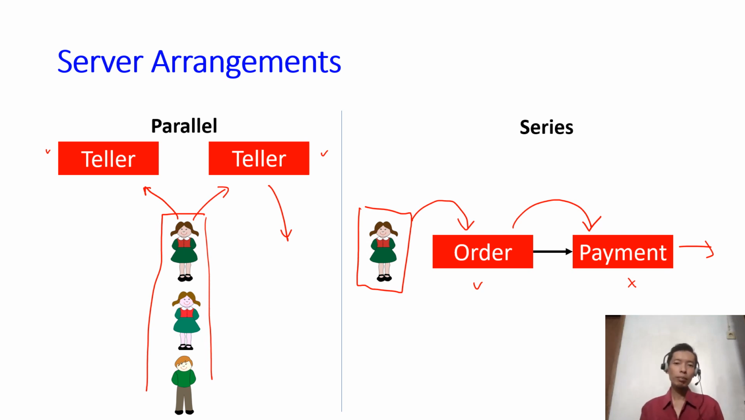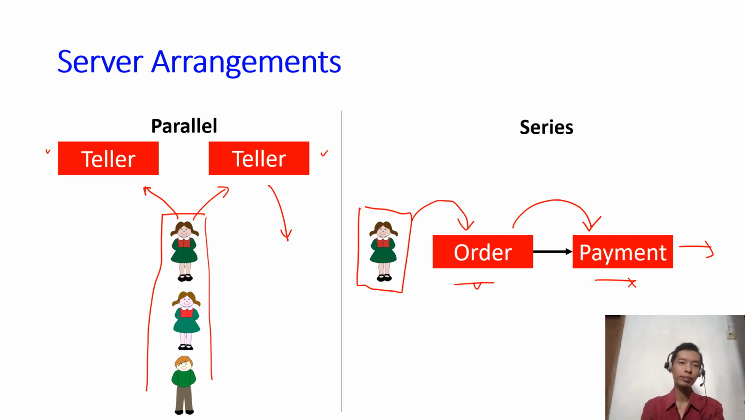Okay, so in parallel, all the servers have the same function, so a customer can go to whichever one he or she likes. But in a series arrangement, each server has its own function, and then the customer has to first go here, and then next go there, and then next go there until finished, and then she may leave the system.